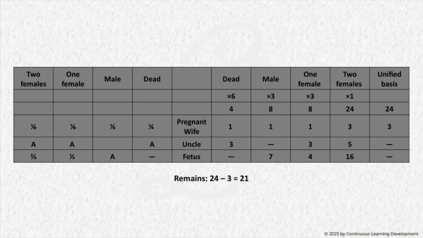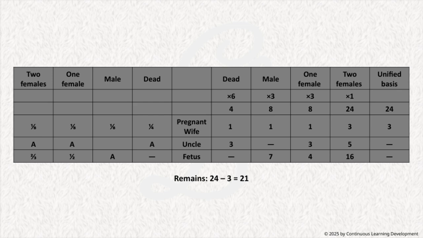Let's take a closer look at this slide, which summarizes some key points about our case analysis. First, notice the title Copyright 2025 by Continuous Learning Development, indicating the ongoing nature of our learning process. Next, we see the remains. 24 minus 3 equals 21. This represents the remaining cases or data points after some are accounted for.